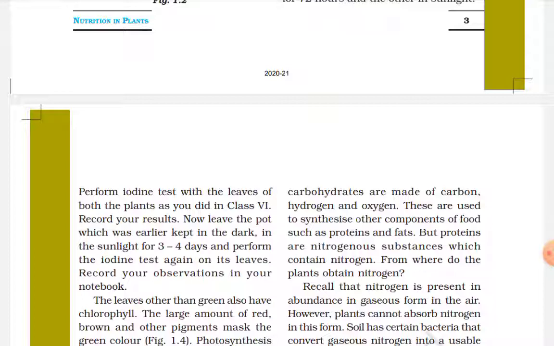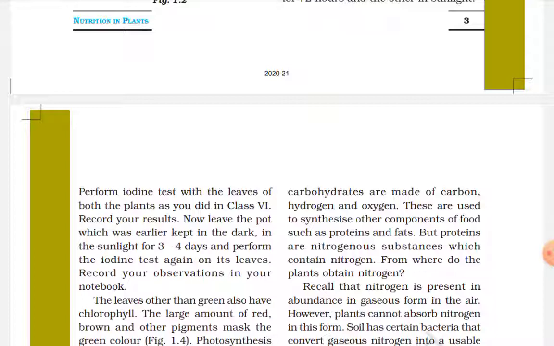So what will happen when we do the iodine test on the plant which was in the day, in the light? It can't be all the time in the light, but it was mostly in the day, so it would have a positive report.